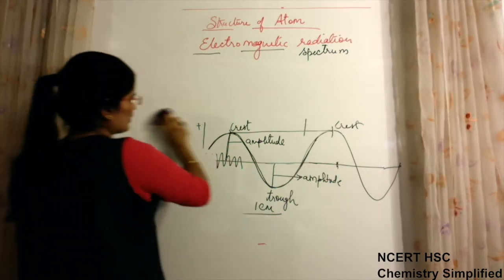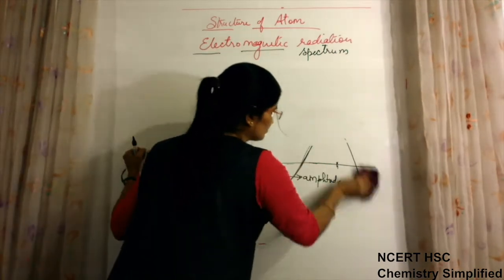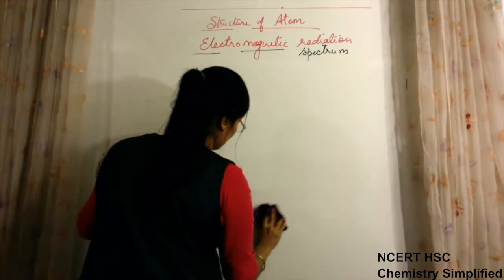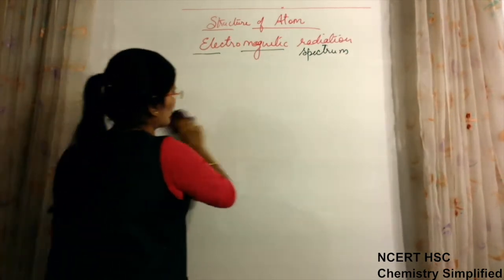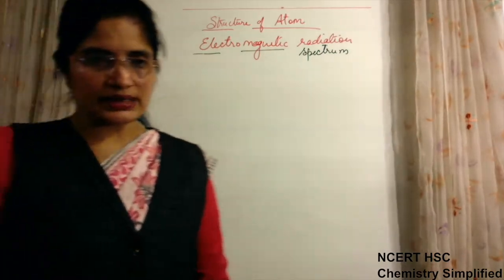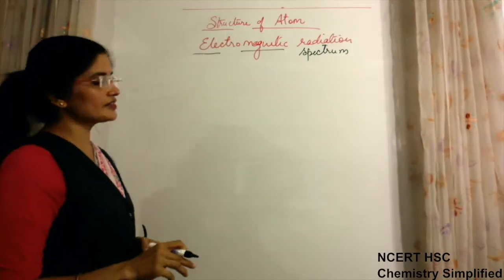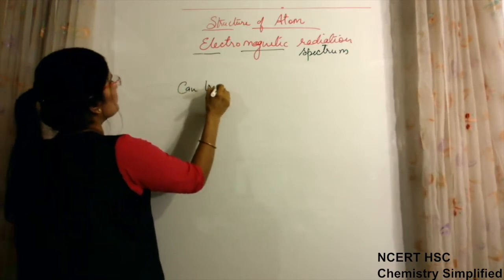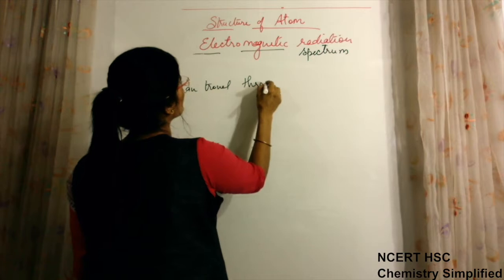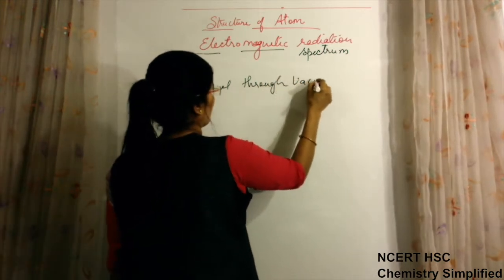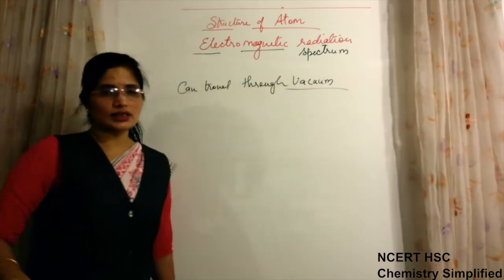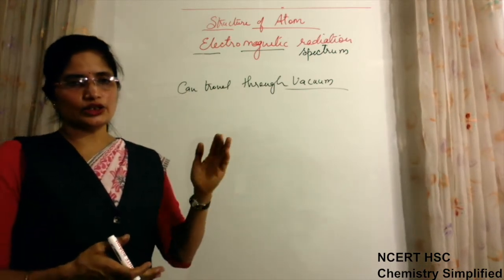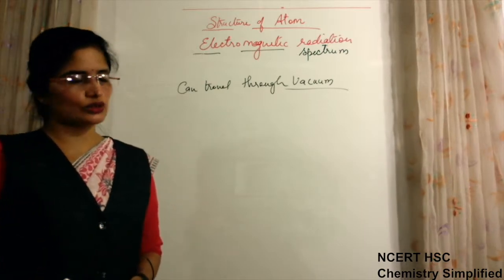Now when we talk about wave nature, some specific features of these waves are there. These waves can travel through vacuum, because we know that light of the sun comes to us traveling through space, through vacuum.